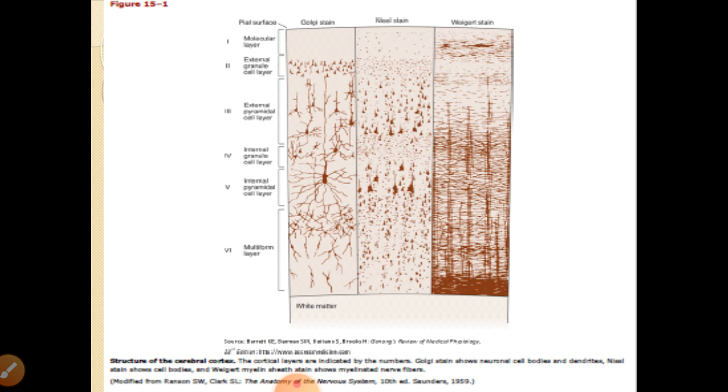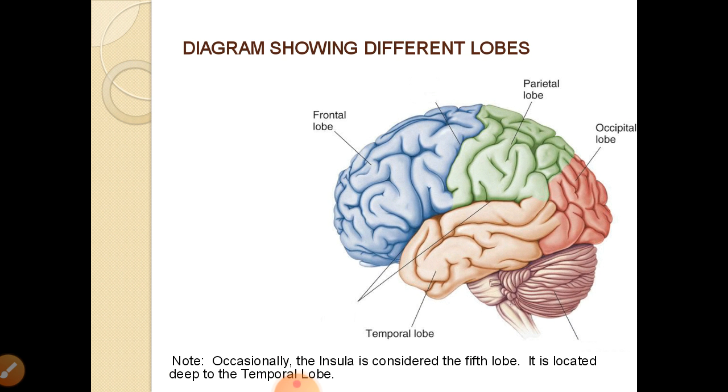If you see the frontal cortex, you can see the bluish colored frontal cortex, the greenish colored parietal cortex. Behind this parietal cortex, the reddish brown occipital cortex, and the frontal and parietal cortex are separated by the lateral sulcus. In the lower part you can see the light brown color, that is the temporal cortex. So you can see the frontal, parietal, occipital and temporal cortex. These are the different areas of the cortex.